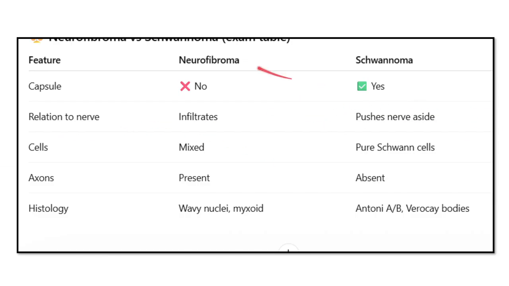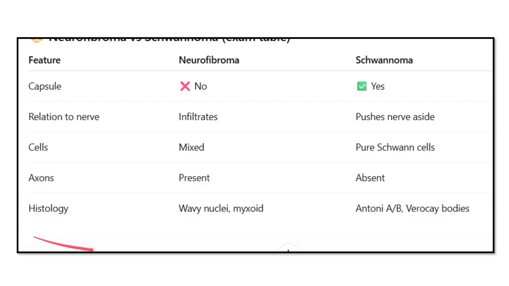Regarding cells, neurofibroma is formed by a mixture of Schwann cells, perineural cells, and fibroblasts, and schwannomas are formed purely from Schwann cells. Regarding axons, neurofibromas contain axons, but schwannomas do not contain axons.